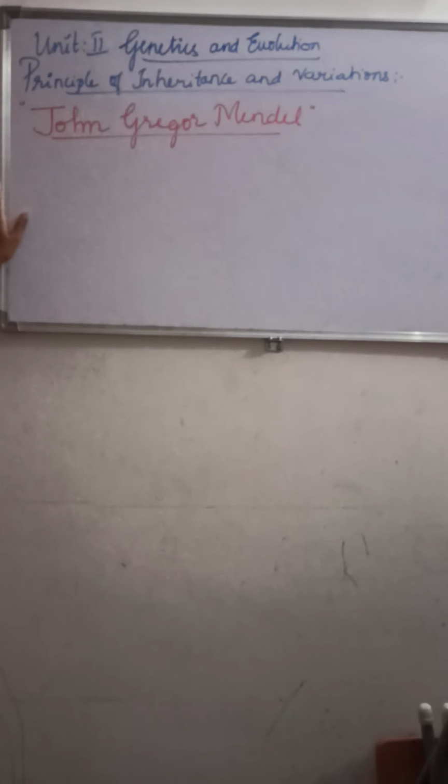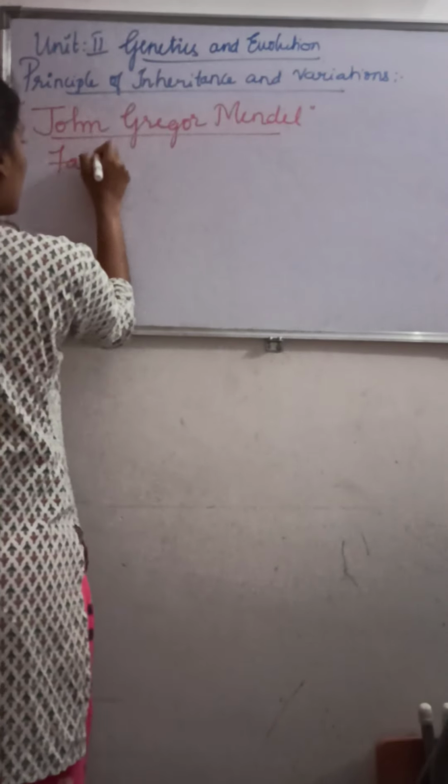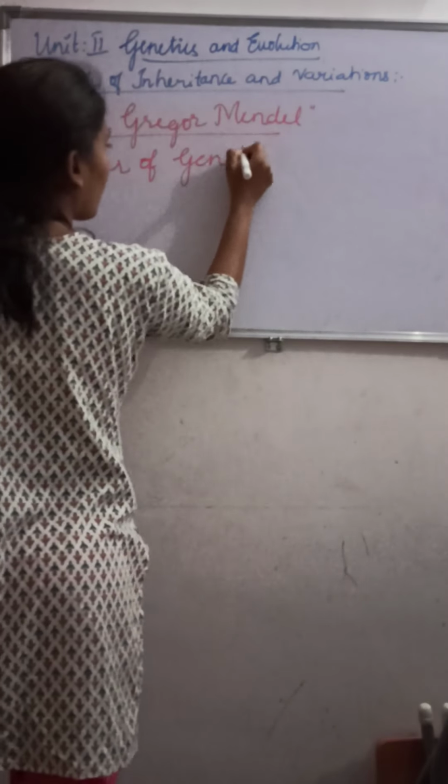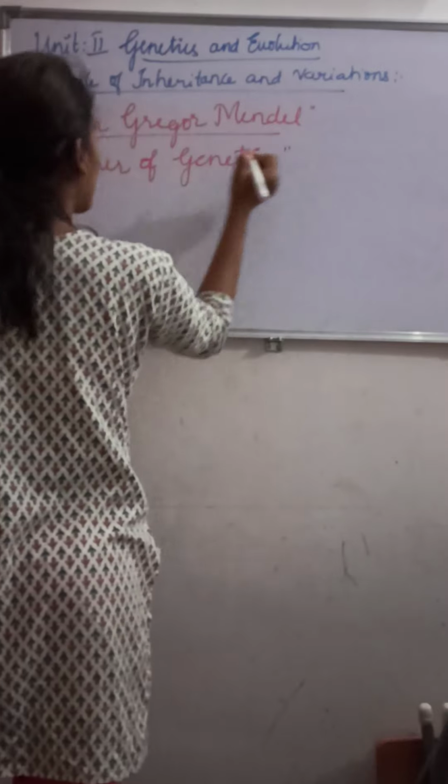This John Gregor Mendel is rightly called what? Father of genetics. He is rightly called the father of genetics. And what was the experimental material he selected for his experiments?